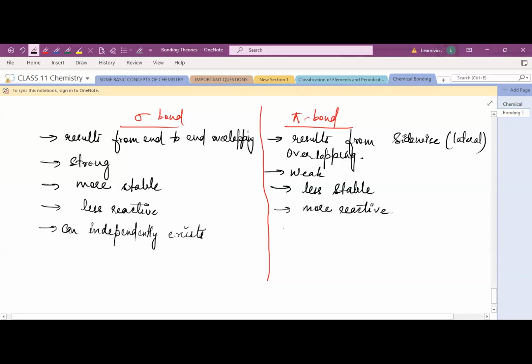But pi bond always exists along with a sigma bond, right? So pi bond always exists along with the sigma. Okay, ये single exist नहीं करते. Okay,